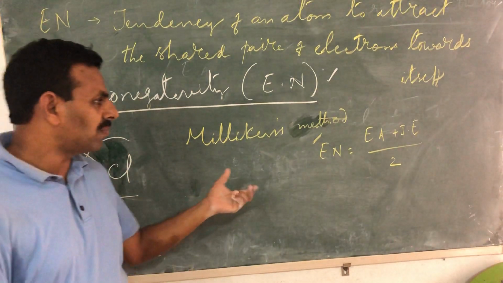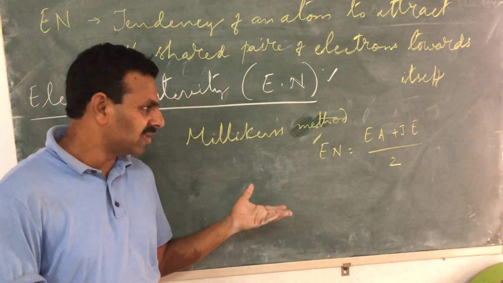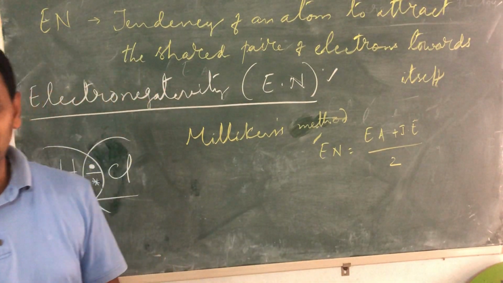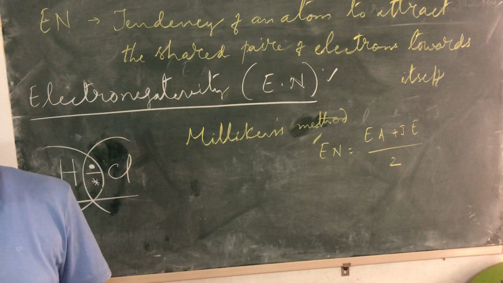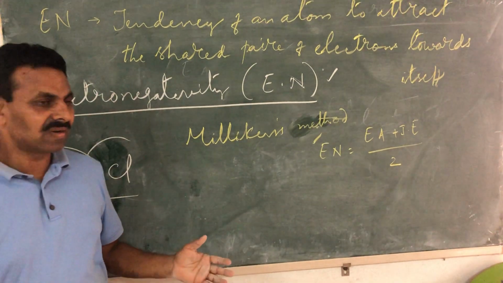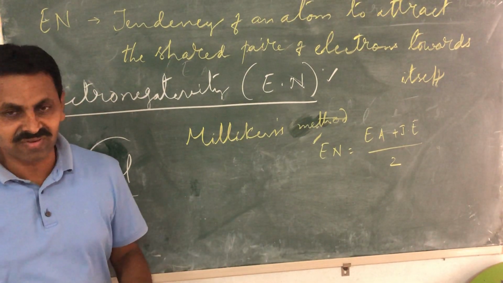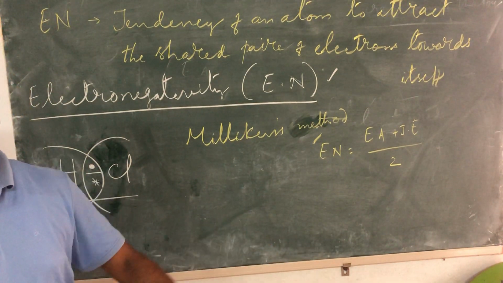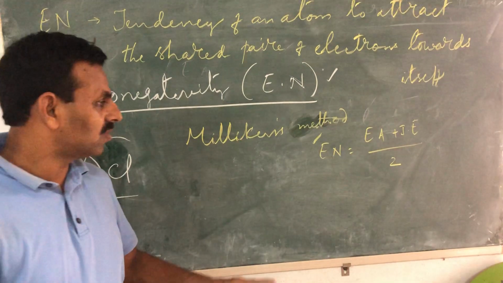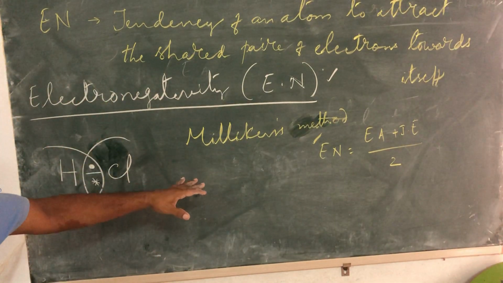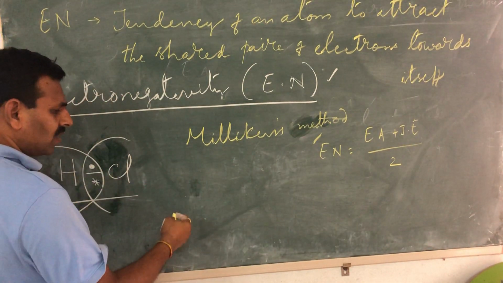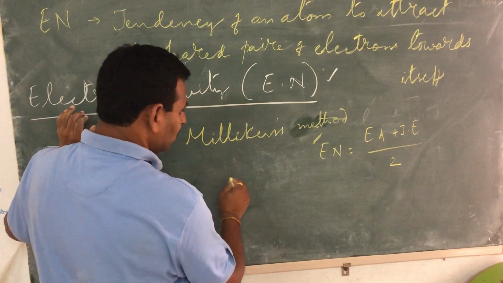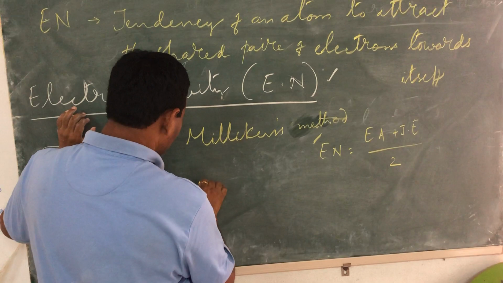Because once you apply this concept, you calculate the values and try to apply them in different situations. If you don't get correct results, and the results are against the actual behavior of compounds, then it's very difficult and everything goes into trouble. So they didn't accept it. Then another formula came into existence, that is, if you want to calculate